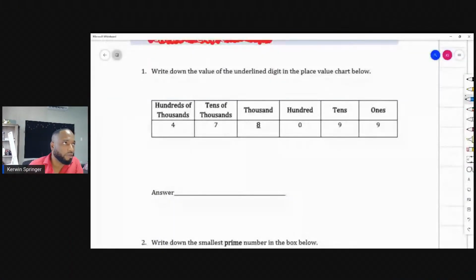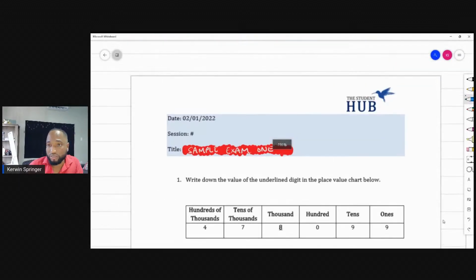Write down the value of the underlying digit in the place value chart below. And you'll see the underlying digits over here. This question could be a little tricky. Okay, the screen is blank. Let me bring it up. Here we go. Write down the value of the underlying digit in the place value chart.